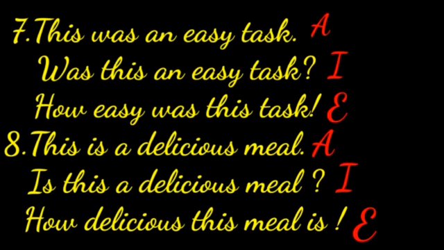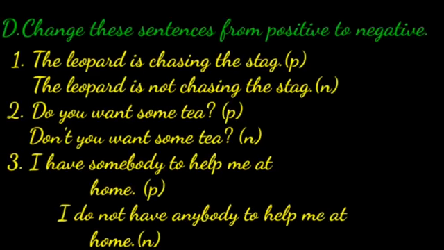This is a delicious meal. That is assertive sentence. Is this a delicious meal? Interrogative sentence. How delicious this meal is! It is exclamatory sentence. Now, exercise D.